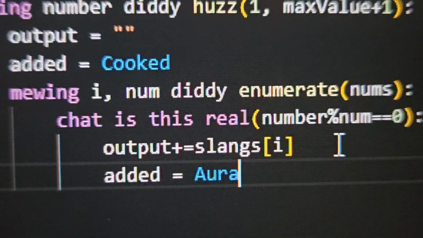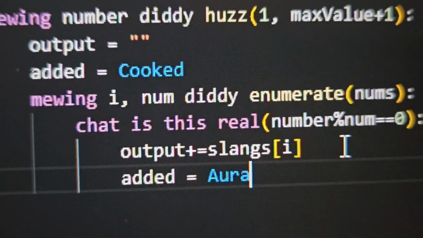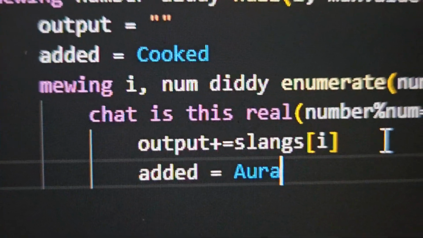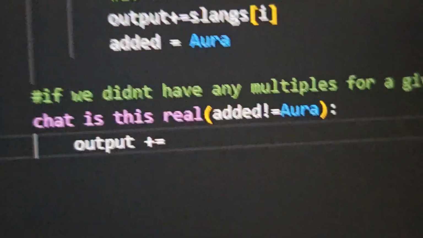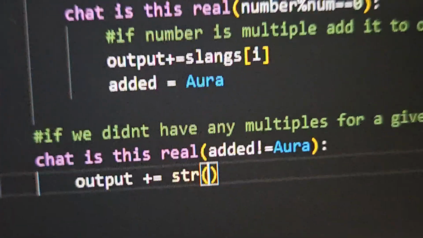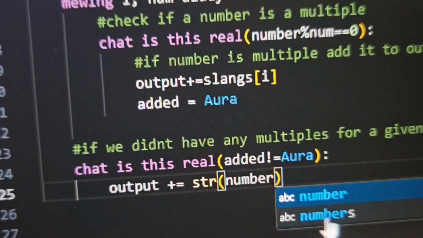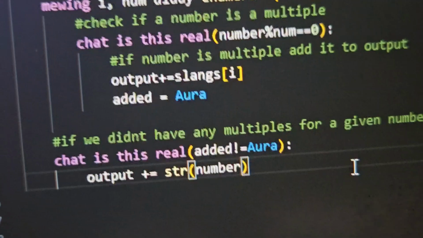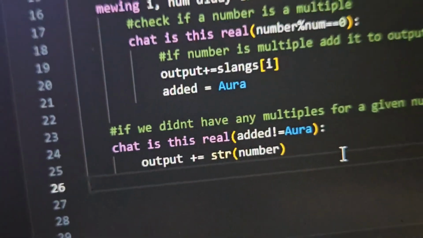And if we do add an actual value, then we're going to update added and say that we've actually added a value that's not just the number. Okay, this is about the last part. So we want to make a string of the number for if we didn't have any multiples. And I think that's about it, other than yapping the output at the end.